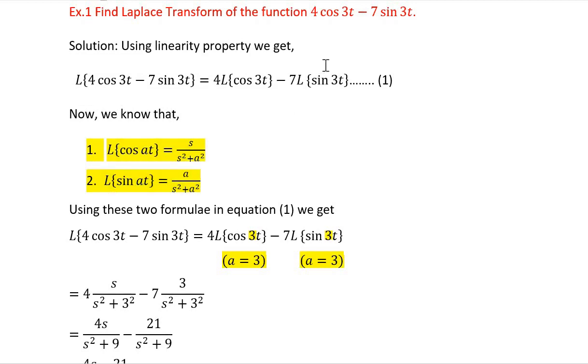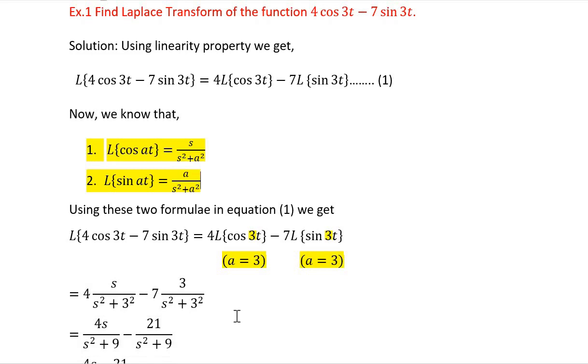And if we compare this with this, again the value of a is 3. So using these two formulas, the Laplace transform is 4 into s upon s square plus 3 square minus 7 into 3 upon s square plus 3 square.